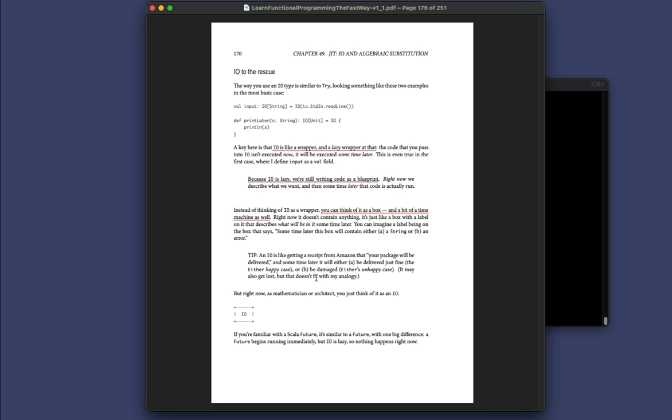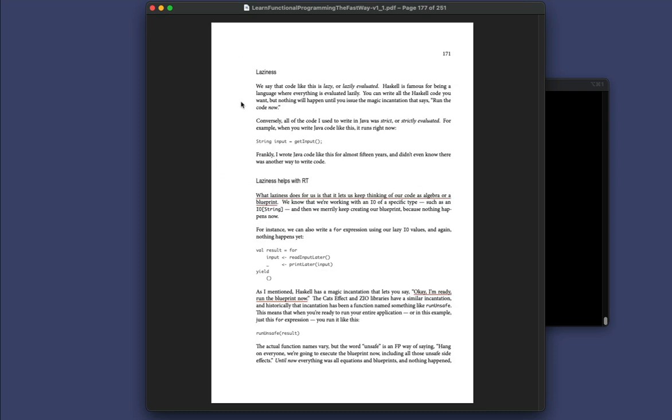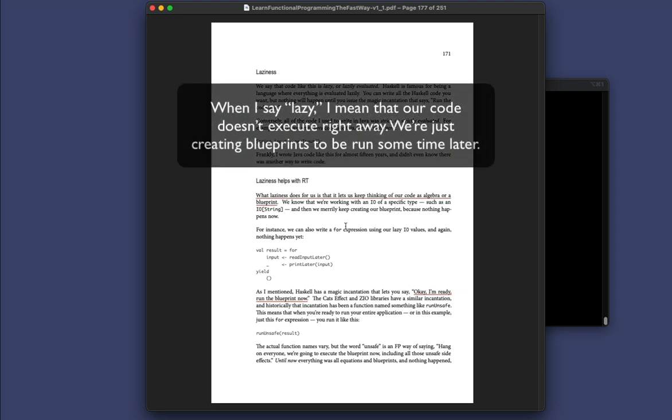So on this page of the book, I talk about IO being a wrapper and how it feels like a blueprint, and then how you can also think of it as being a time machine. And then here on the next page, I continue to talk about laziness and how laziness helps us keep thinking about our code as algebra or being a blueprint. And so we do all this stuff and we're just being very lazy. And then finally, when we come to a place where we say run, that's when the blueprint is actually run.